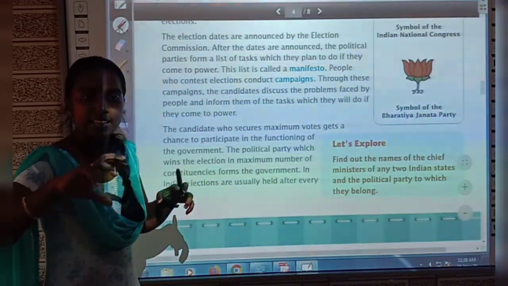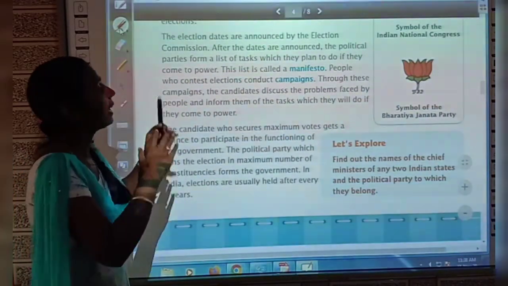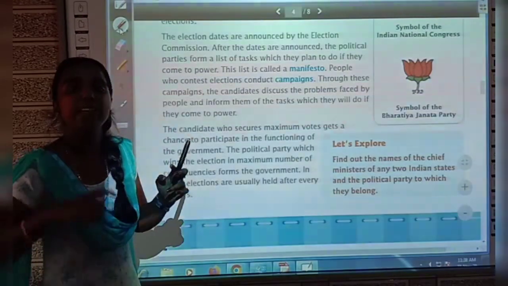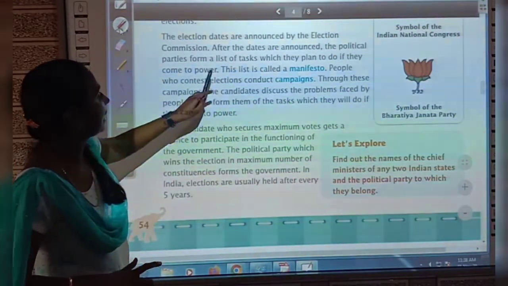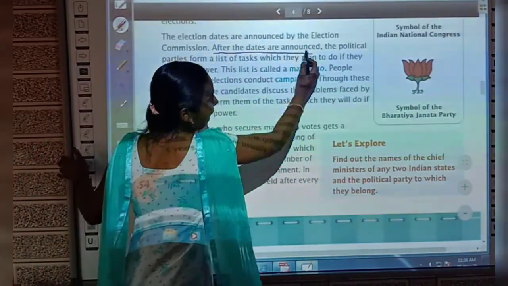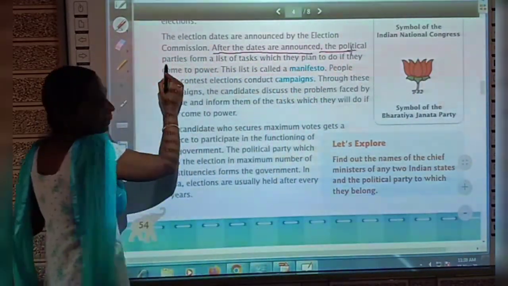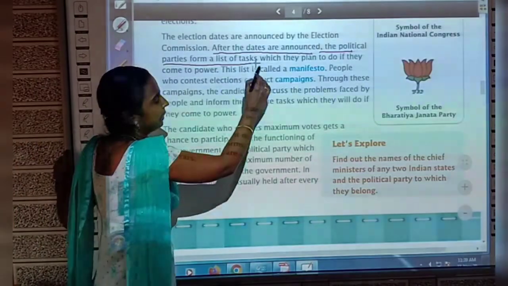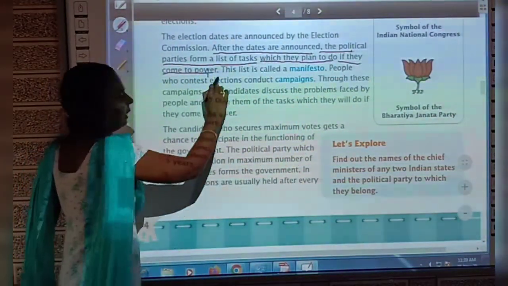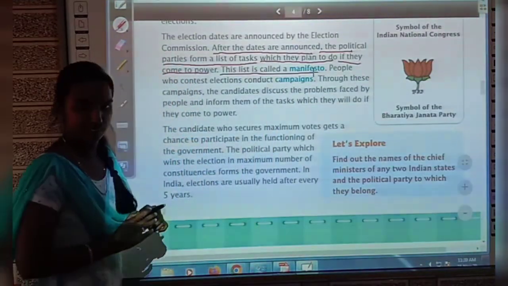So when the dates are announced, the political parties will plan the list of tasks they will do for the people if they come to power, okay? And this is called the manifesto, okay? Underline that. After the dates are announced, the political parties form a list of tasks which they plan to do if they come to power. This list is called a manifesto, okay?